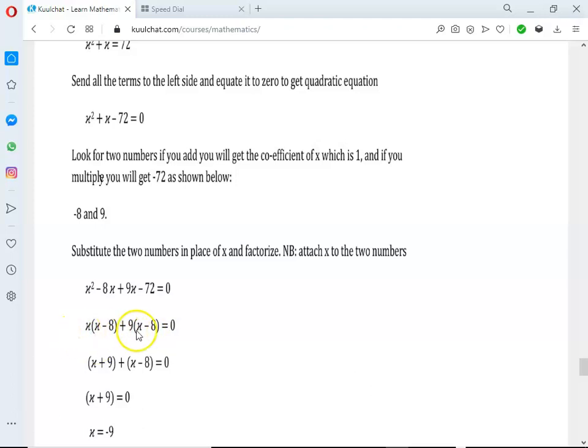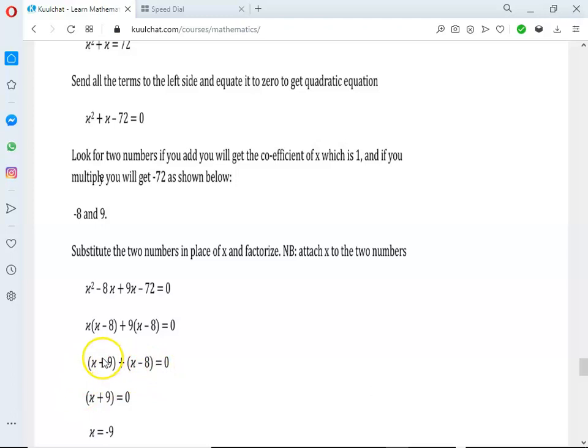Since the expressions in the brackets are the same, just bring the two values outside together. So x plus 9, put them in bracket, and x minus 8. We put that one in a bracket and equate it to 0.